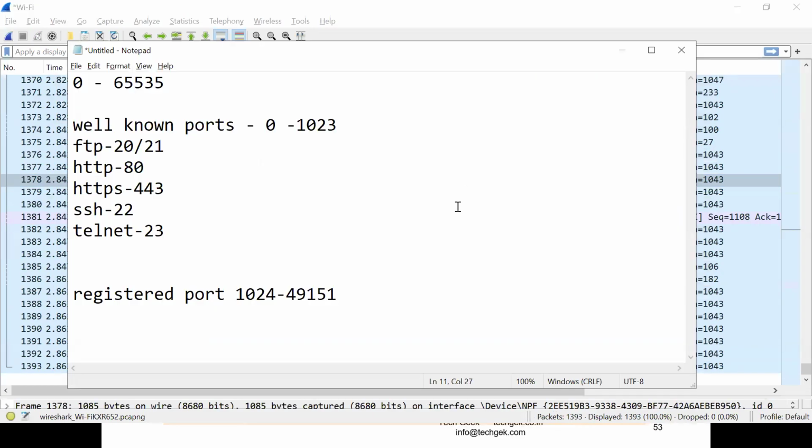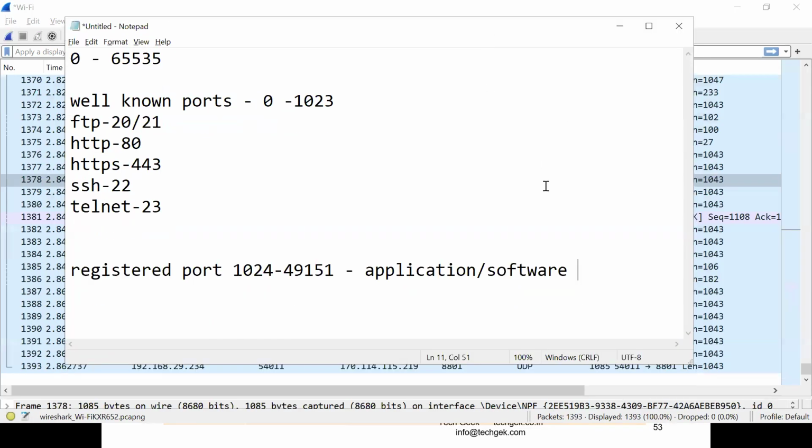So this is an application, correct? Any type of software we are using falls here. Which range is 8801 coming in? Registered ports, yes. So this is considered for applications.